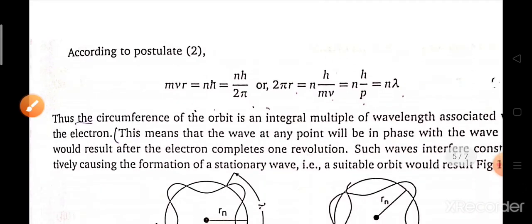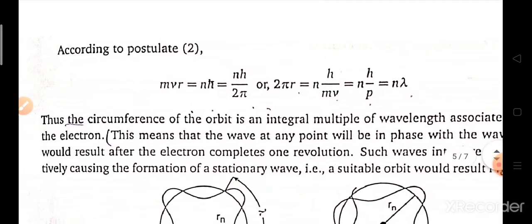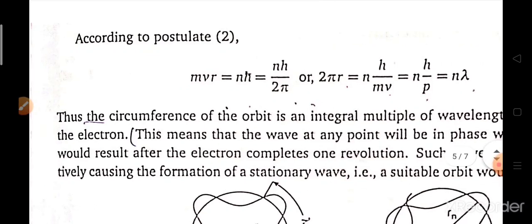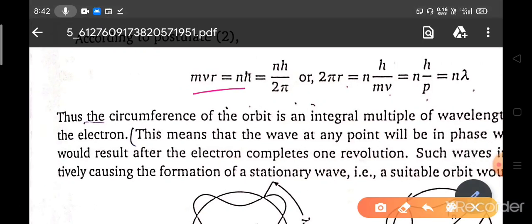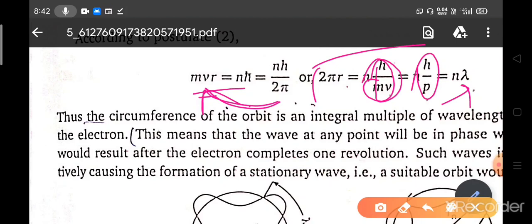Now, the Bohr postulate which we have learned: mvr, or L, equals n h cross, or n into h by 2 pi. Rearranging, 2 pi r equals n h divided by mv. Now h by mv is h by p, which is the de Broglie wavelength lambda. So we get 2 pi r equals n lambda.